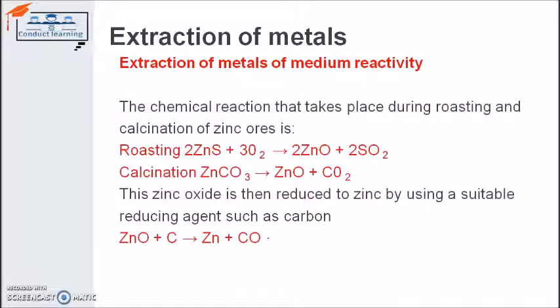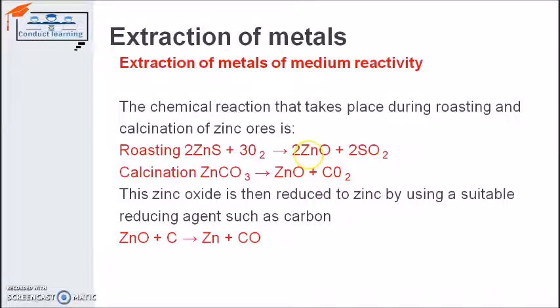After that, a chemical reaction takes place during the roasting or calcination, and we form an oxide of the metal. Here an example is given. For example, zinc sulfide: we heat this zinc sulfide in the presence of excess oxygen, 3O2. After that, we have zinc oxide on the output side and sulfur dioxide as another product. Calcination of zinc carbonate gives us zinc oxide and carbon dioxide. ZnO is zinc oxide and CO2 is carbon dioxide.